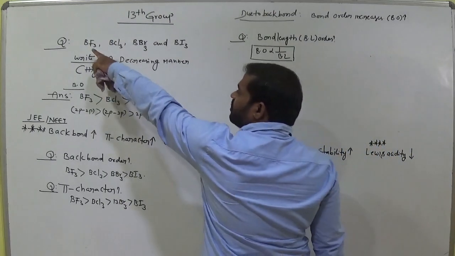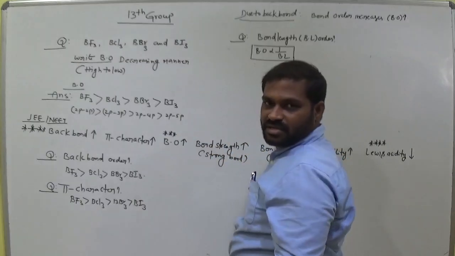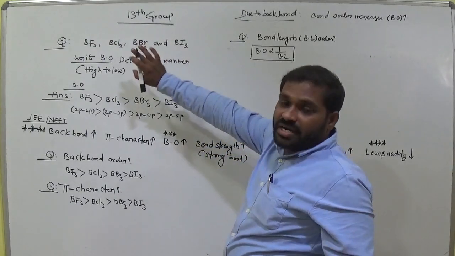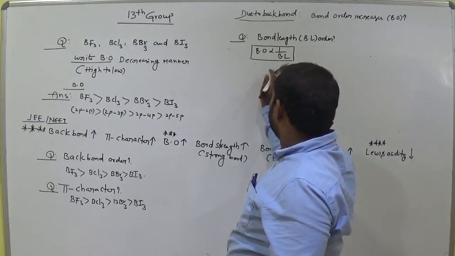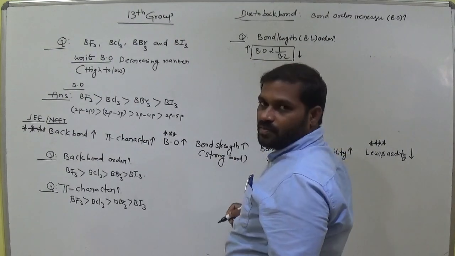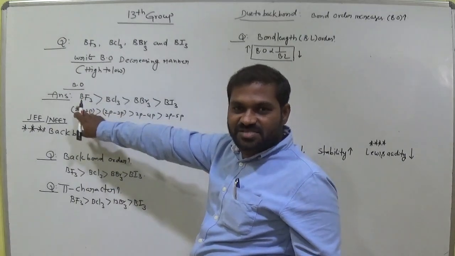So bond order is high for this one and bond order is less for this one. Is it clear? Now bond length is inversely proportional. This one high means this one low. Bond order is high for this one. That means this has the least bond length.